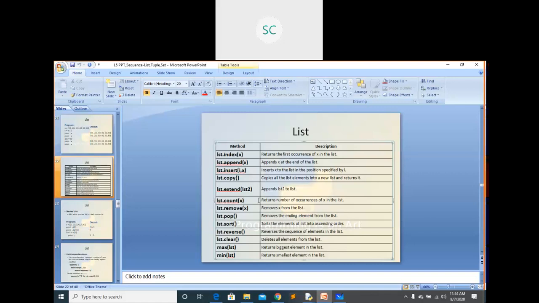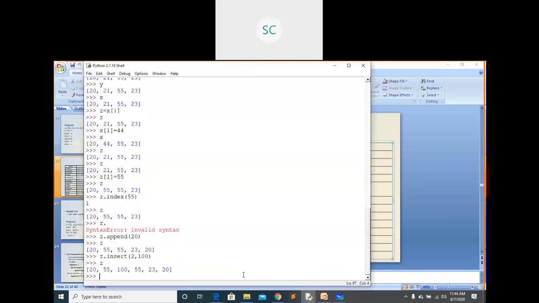I think Kranti, you asked this doubt, right? How it will return that integer value. Suppose if I use this count function here, z is the list, right? z dot count of, for example, if I give 55 here.